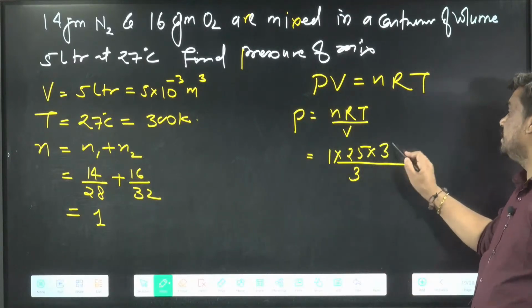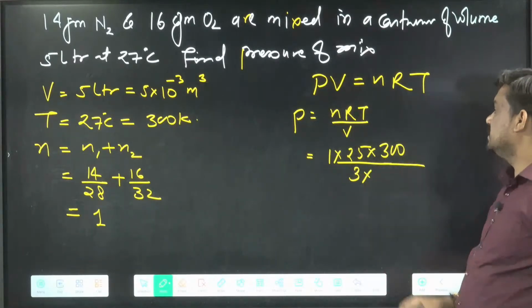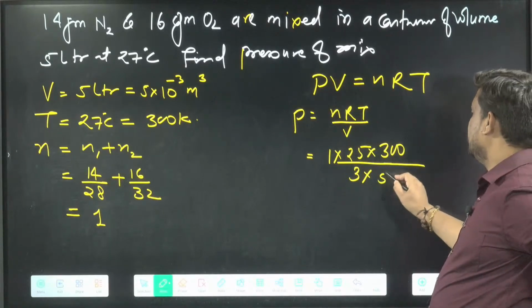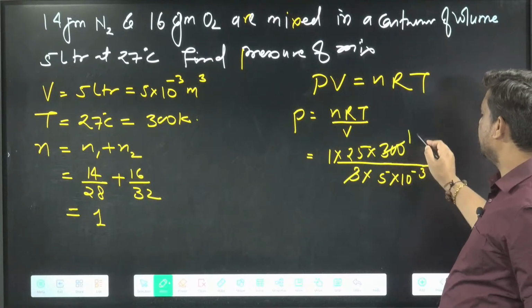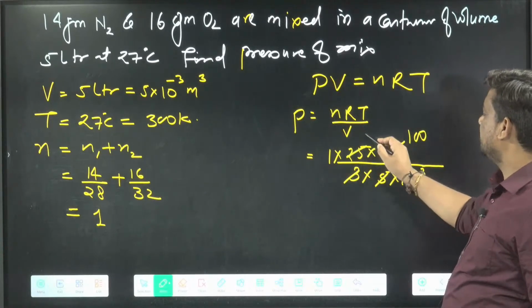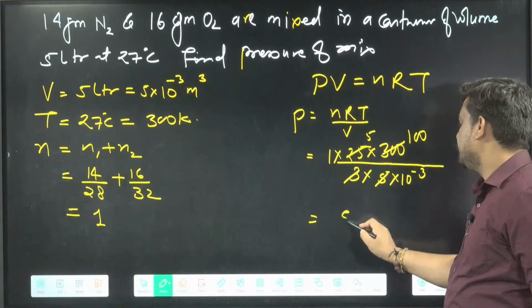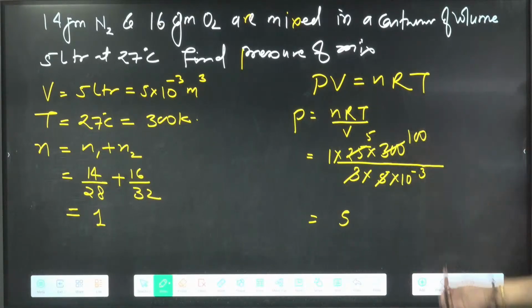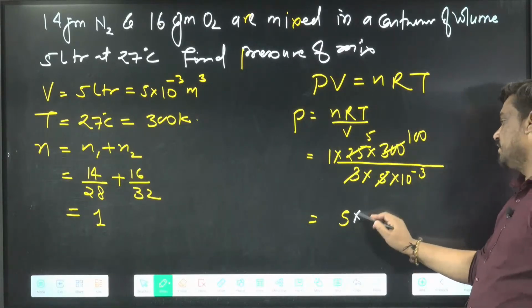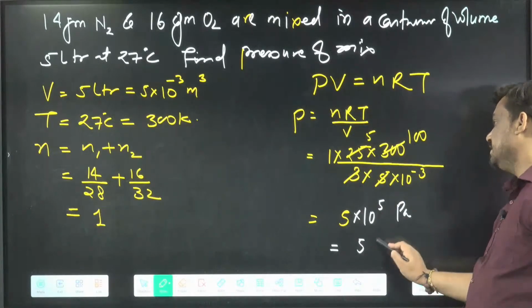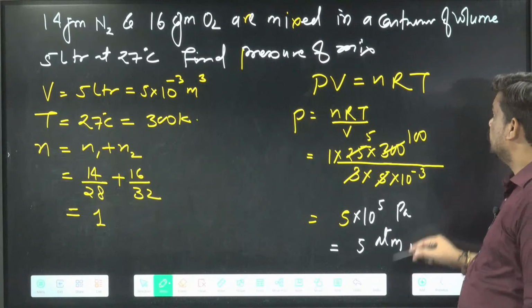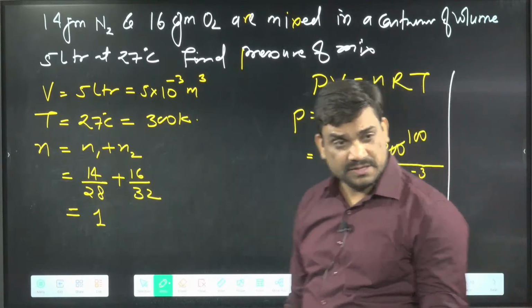Temperature is 300, and volume is 5 liters, so 5 into 10 power minus 3. The 3 and 100 cancel, this 5 remains, and the 10 power 3 goes upside, so it becomes 10 power 5 Pascal, which can also be written as 5 ATM. I hope this is okay.